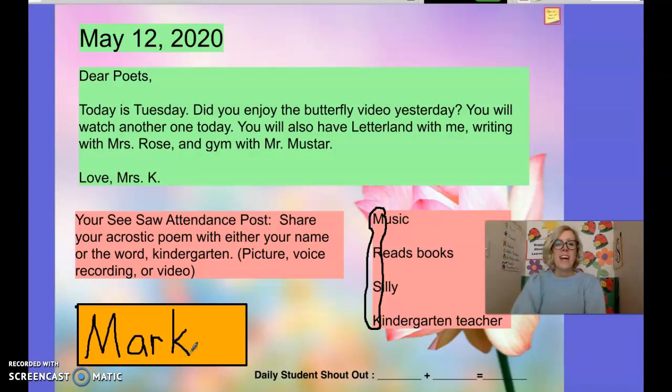All right, now we have to circle the vowels. And Mark is unique. He only has one vowel in his name, an A. So I'm going to write 1 on the first line. And Mark has 1, 2, 3 consonants. So I'm going to write a 3 on the next line. And if I add them together, 1 plus 3 more. 1, 2, 3, 4. Mark has 4 letters in his name.